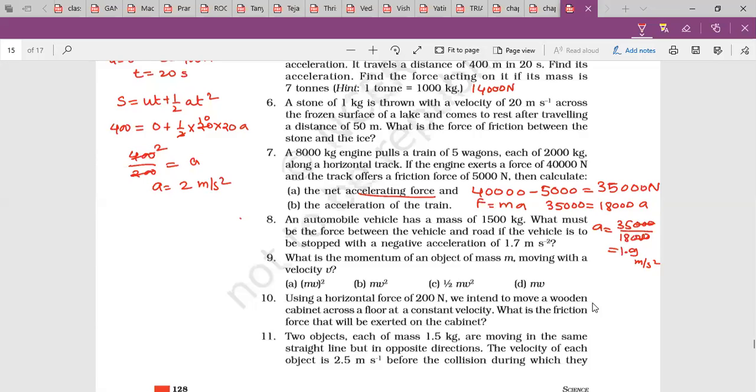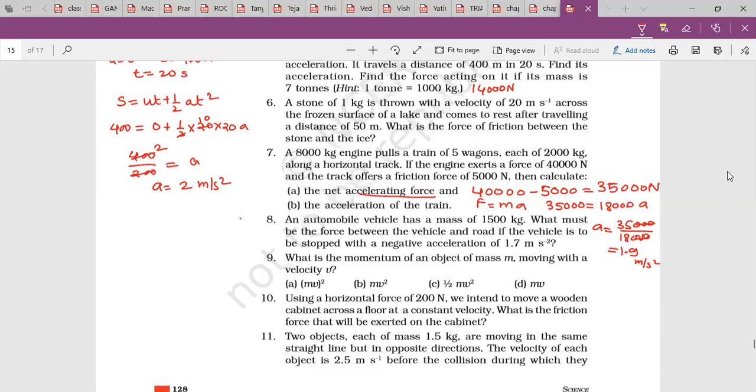Why? Ma'am, because the force you are applying, the ground will also apply back on it. Yes, so the frictional force is exactly equal and opposite. When we are pushing an object with 200 Newton, the equal amount of force will get applied by the ground, that is minus 200 Newtons.